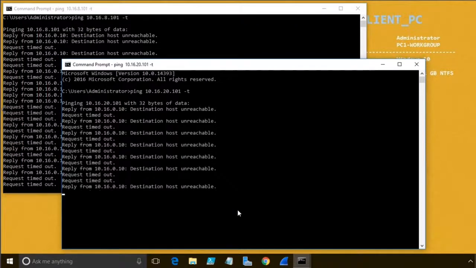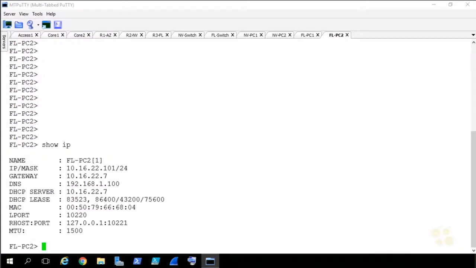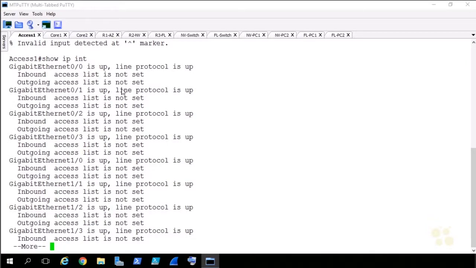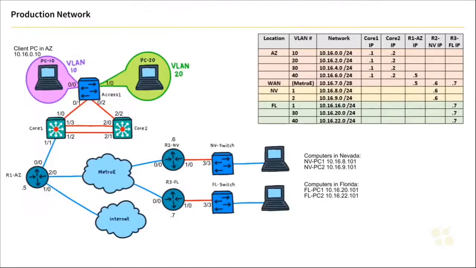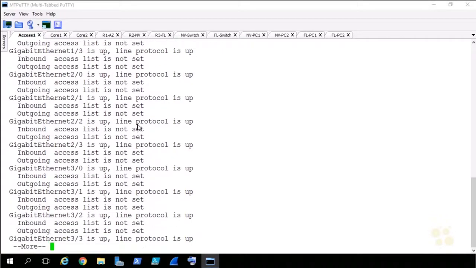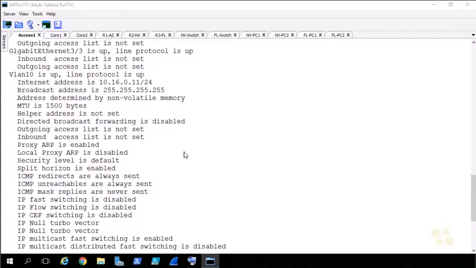Okay. Cool. So let's jump back over to the domain controller with all the PuTTY sessions on it. I'm just going to take a look at the access switch first here. Show IP int. One of the first ones that I was looking for on here was 0/0, 0/1, and 0/2, just to make sure that they're looking good. So 0/0 is up, 0/1 is up, and 0/2 is up. Line protocol is up. So that's a pretty good start. Those are the only three interfaces that I was specifically concerned with. So those interfaces are up.